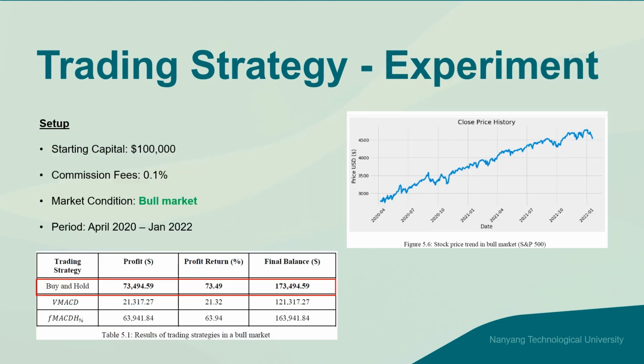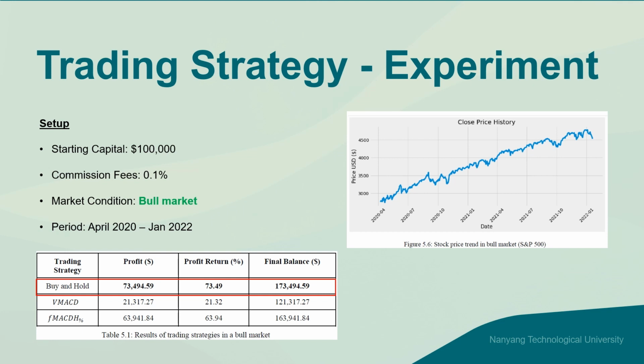For the experiment setup, the starting capital is fixed at $100,000 with a commission fee of 0.1% per trade executed. In this trading experiment, the performance of three strategies, namely the buy and hold strategy, the vanilla MACD strategy, and our proposed forecasted MACD strategy, will be evaluated under different market conditions.